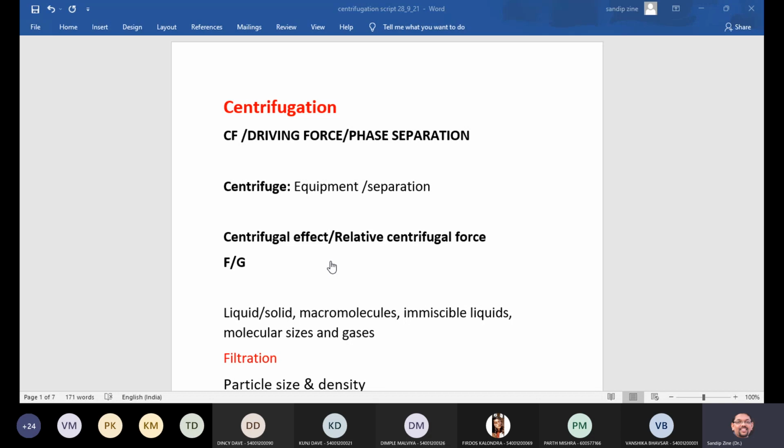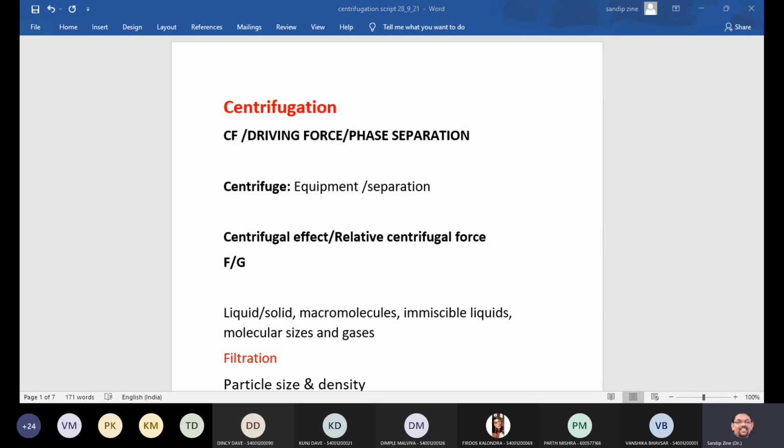So you can define now. If I ask the question, what is centrifugation? Based on these three terminologies, you can say centrifugation is the process in which centrifugal force is used as a driving force for phase separation.